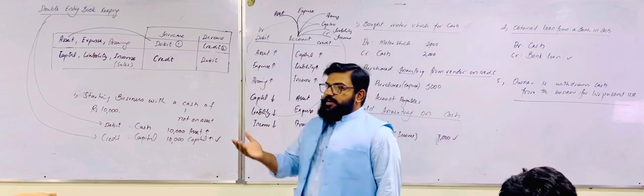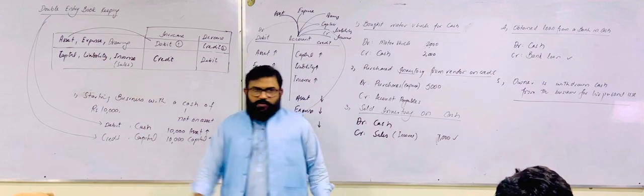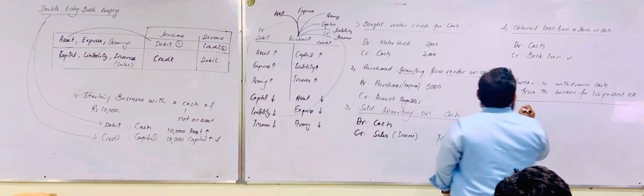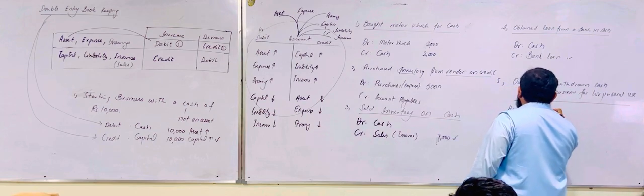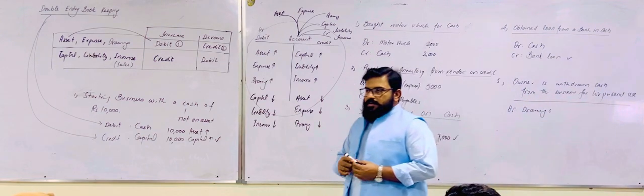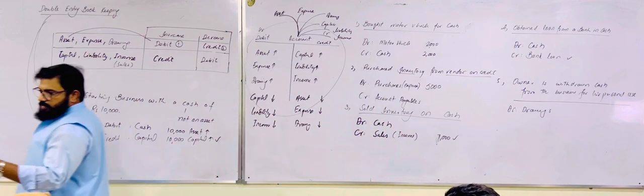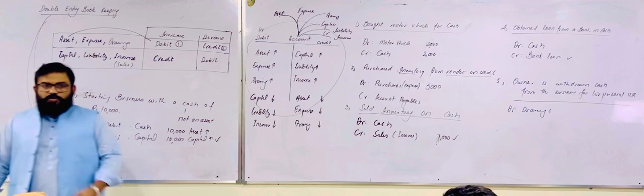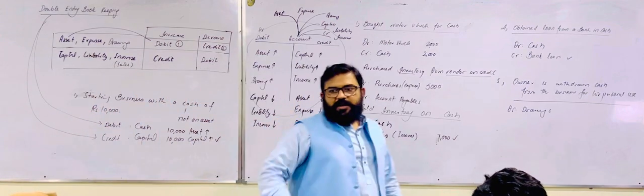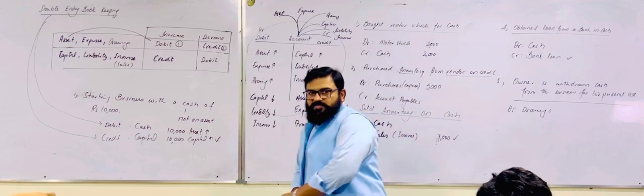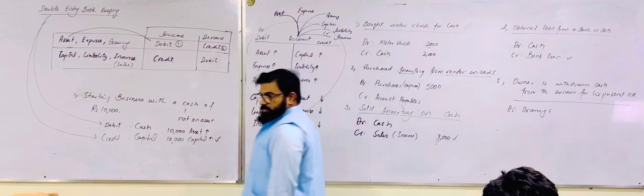Which account will be debited? Drawings will be debited because there is an increase in drawing. Okay. The debit is drawings. The other account which will be credited? Cash. And you are saying capital. So if you are saying that drawings will be debited and capital will be credited, where will the cash go? How will you treat this cash?